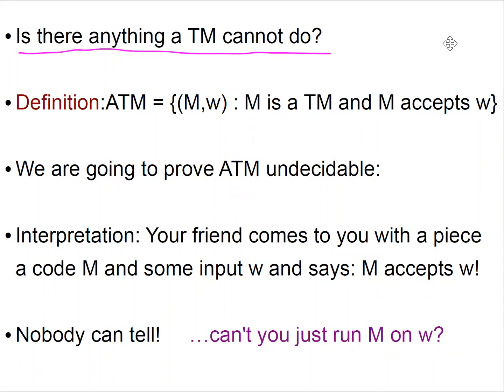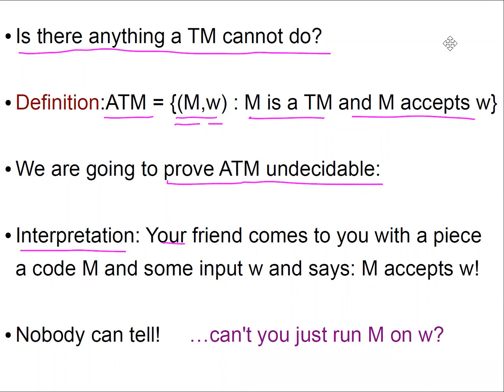We're going to define the language ATM, for accept TM, which is the language of pairs M, W, where M is a TM and M accepts W. We're going to prove that ATM is undecidable. So what does this mean? It means that there is no program that, given a program and given an input, can say if the program accepts the input.